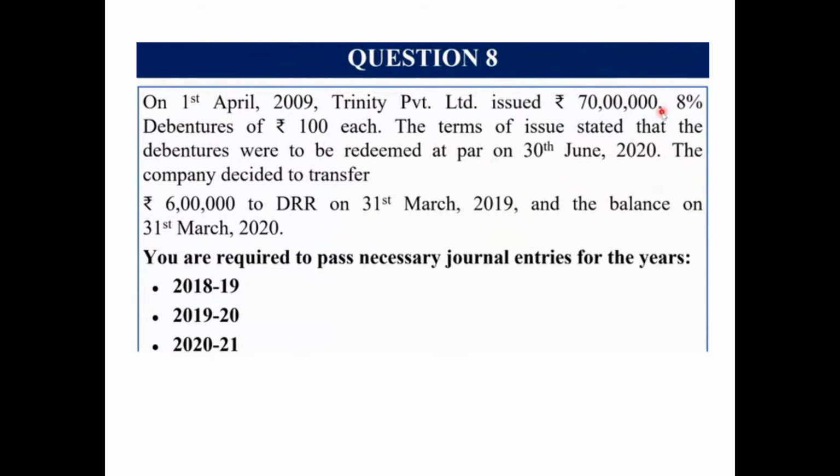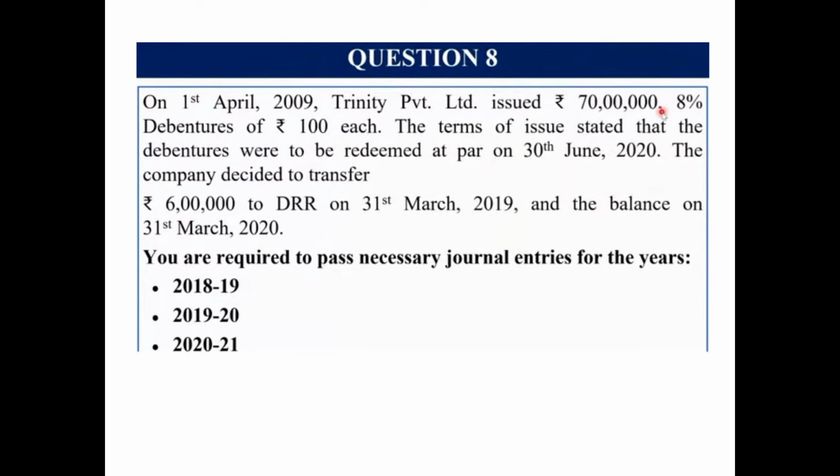Moving ahead with question number 8. On 1st April 2019, Trinity Private Limited. Now private limited, that means again it is an unlisted company other than NBFC and HFC. So this means that it will create both DRR and it will invest in DRI as well. It issued rupees 70 lakh 8% debentures of 100 each. Now again don't get confused, rupees 70 lakh is the issue amount, is the face value. So do not multiply with 100 assuming that this is the number of debentures issued.